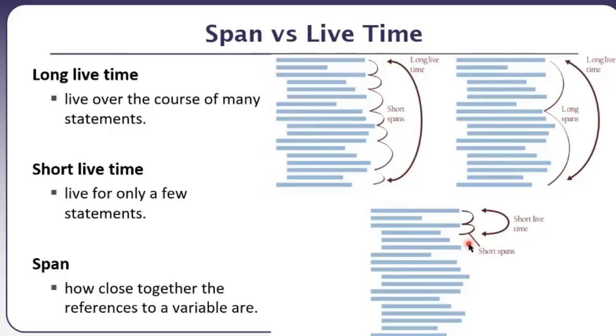And the span is how close together the references to a variable are. So कितना जल्दी जल्दी हम उनको दोबारा दोबारा रेफर कर रहे हैं. In total it is used for 1 2 3 4 5 6 7 8 times. Fine, it is referenced for 8 different times, and this is how close they are.